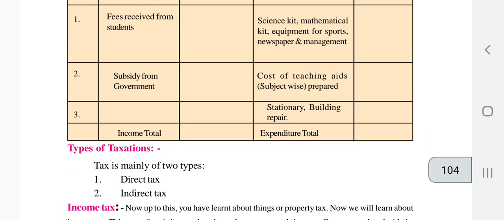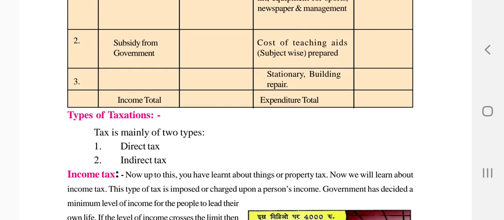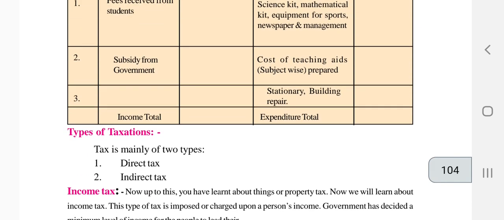Then in the last, the divisions are there: maintenance, cost of teachers' salary, and the subsidy from the government. Everything is total. Income is given in the last column, and expenditure, how much money they have spent, they also have to give from the schools. So these are all one example.